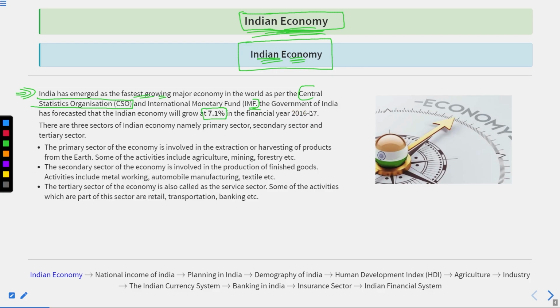The government of India has also forecasted that the Indian economy will grow approximately 7.1% in the financial year 2023 to 24, and this one will be 4.2%.